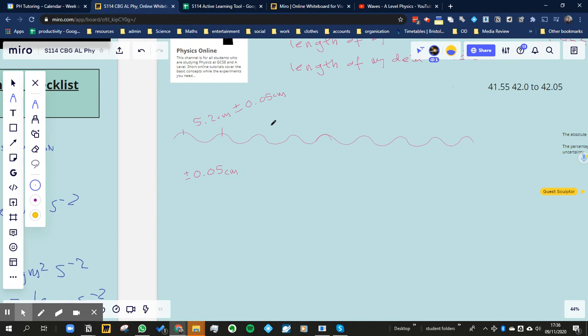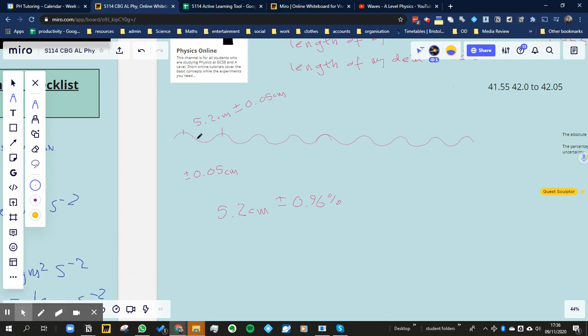All right, so if you do 0.05 divided by 5.2, you should get 0.96, right? So we could rewrite that as 5.2 plus or minus 0.96%. That's fine. Quite a small percentage actually, not too bad at all. But could we do better?